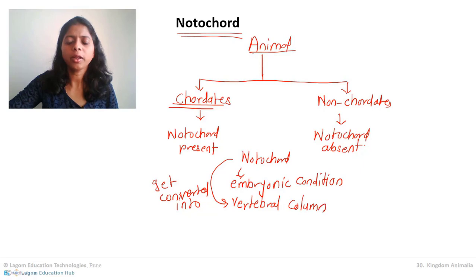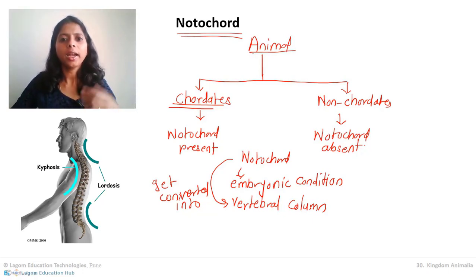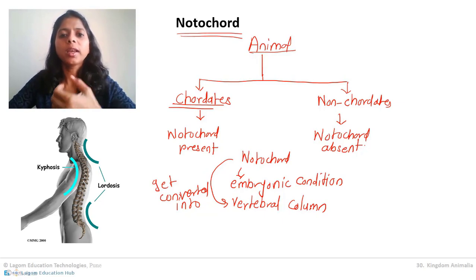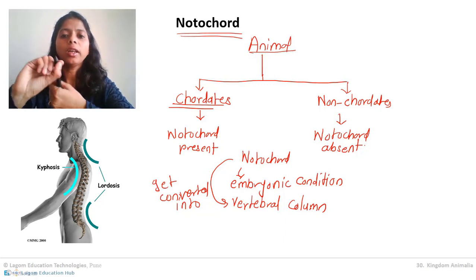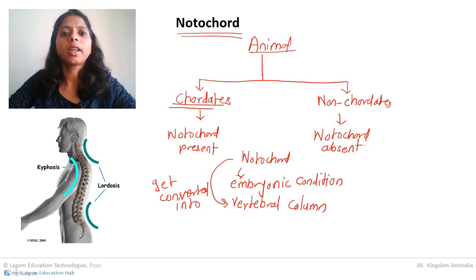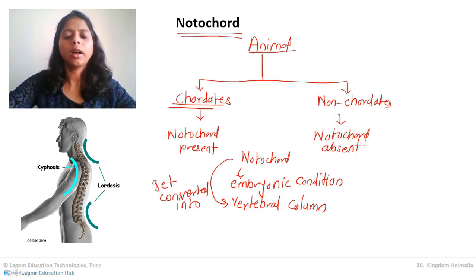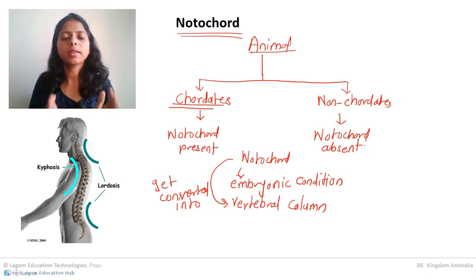Do you know about the vertebral column? It is the bony structure running along our backside. The vertebral column is made up of bones, and it surrounds our nervous system. Our spinal cord, a part of our nervous system, passes through the vertebral column. So our notochord converted into the vertebral column, and our spinal cord passes through it. So the vertebral column gives protection to the nervous system.